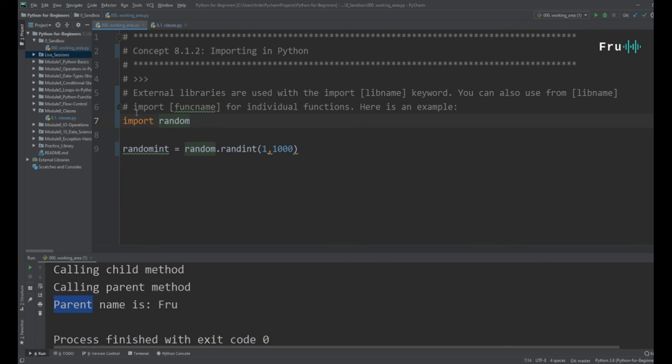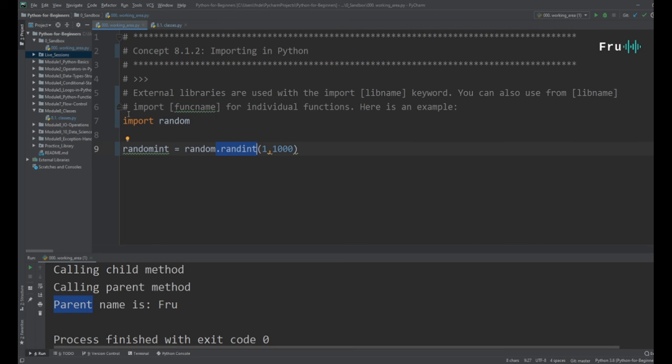All right, so if you're trying to use something external, this random is an external library that we're importing into this particular programming page, into this particular code. And once we have it, now I can access all the methods within that class called random. It's just like saying random.randint. So just imagine how we were calling methods to a parent class or to a child class. This is basically what's happening.